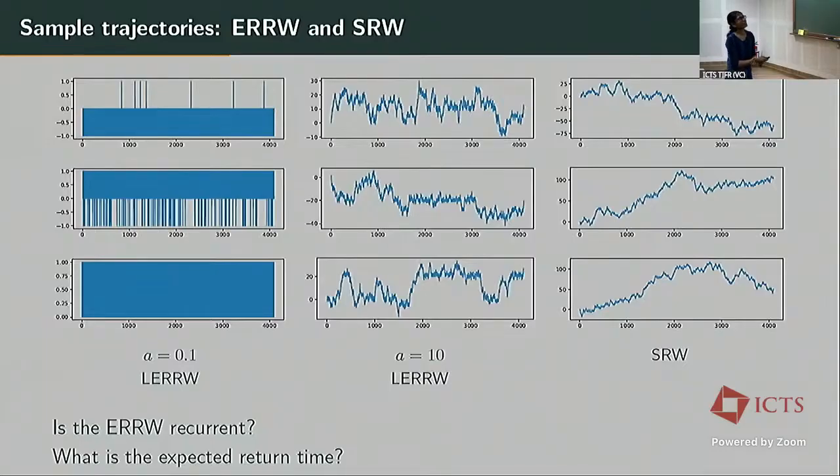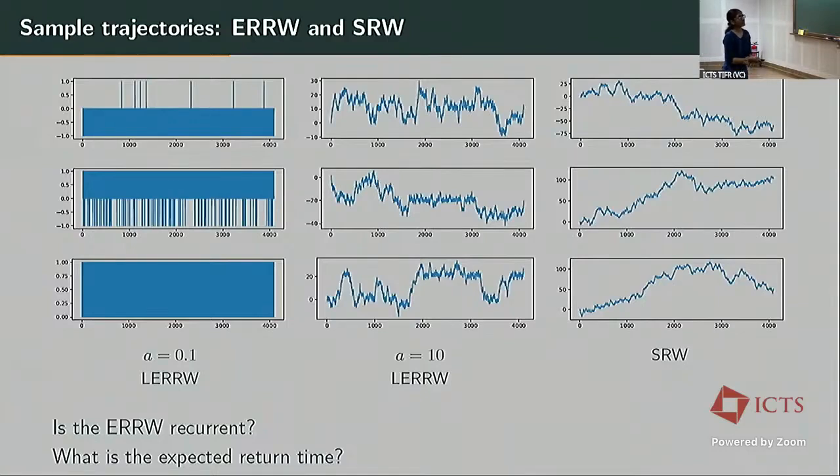But there is a slight issue here. Suppose the walk moves here and gets stuck on an edge which is away from the origin. So in that case, we need to show that even if the reinforcement is strong, the walk doesn't get stuck at some edge which is away from the origin. And then what's the expected return time? Because there is reinforcement, is the expected return time going to be finite, contrary to the simple random walk?